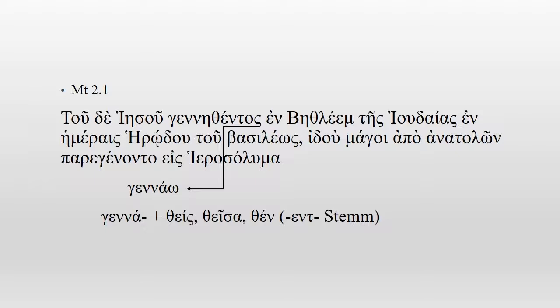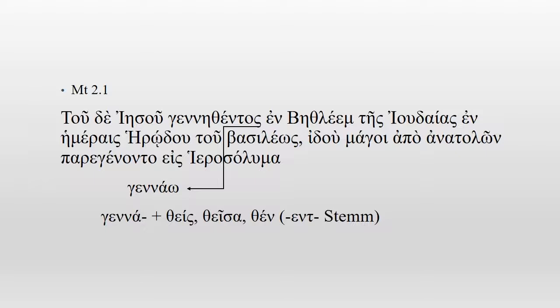Γεννηθέντος is from the verb γεννάω, to bear, to give birth, or to be born in this case, in the past participle, being born, and also in an aorist.